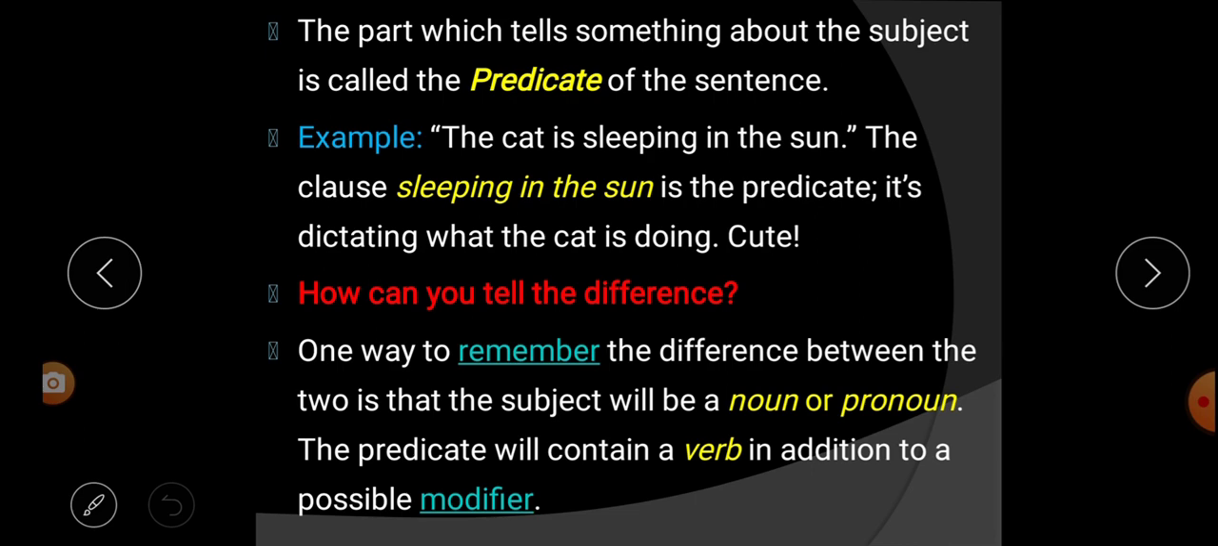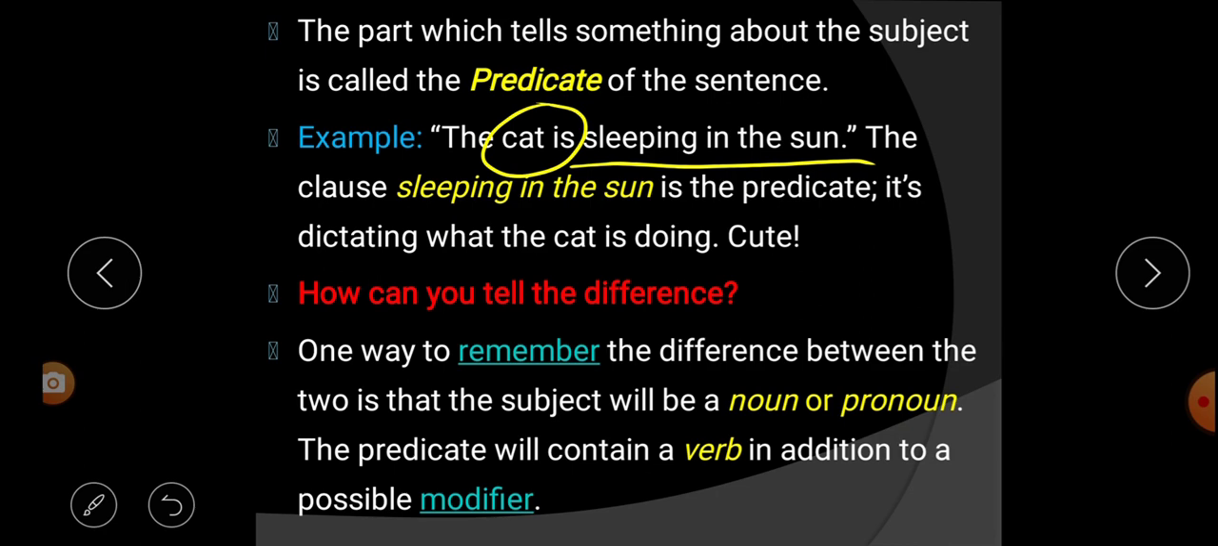Look at here, is sleeping in the sun. So sleeping in the sun is speaking about the cat. Listen carefully. The cat is sleeping in the sun. So sleeping in the sun is speaking about whom? Sleeping in the sun is speaking about cat. That's why it is said that the part which tells something about the subject, that part is called what? Predicate.